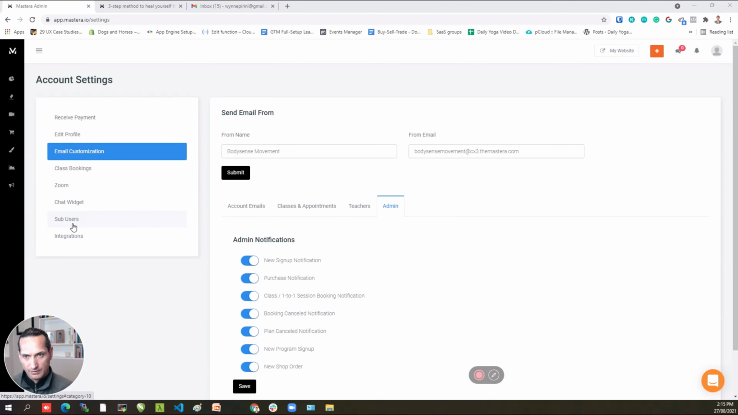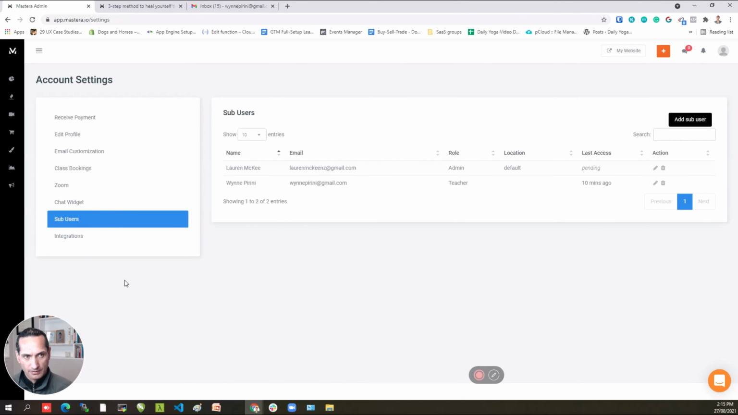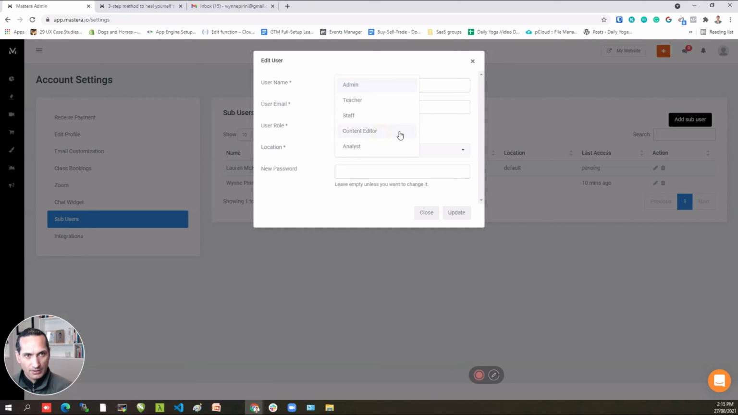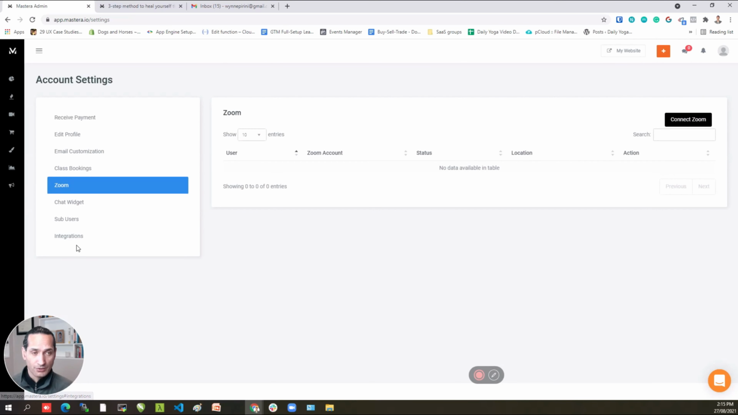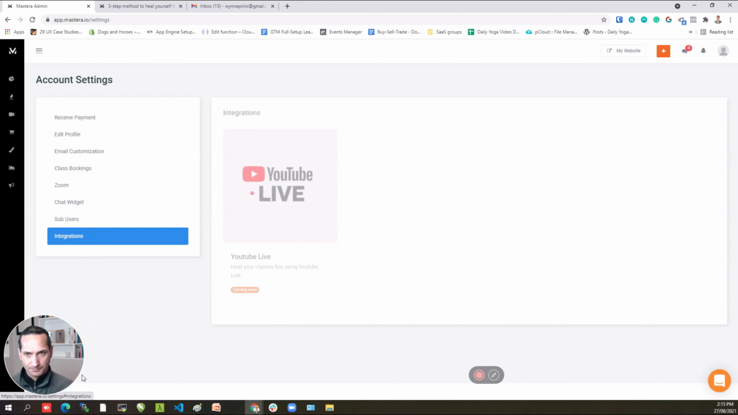In this section, you can also add new users. Now, whether or not they are teachers, whether they're administrators, you can choose that from these different roles in the drop-down: admin, teacher, staff, content creator or editor, and analyst. So that's the different roles that you've got the options of here. Now, each user gets the option of being able to integrate their own Zoom account, which is handy when you're teaching more than one class at the same time and you don't want clashes.